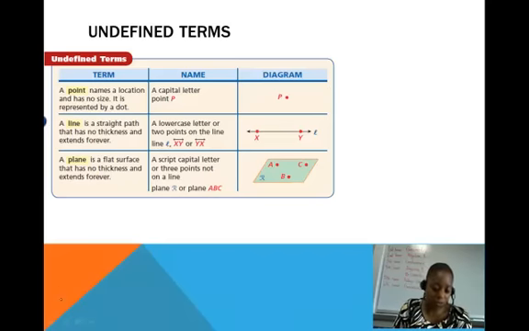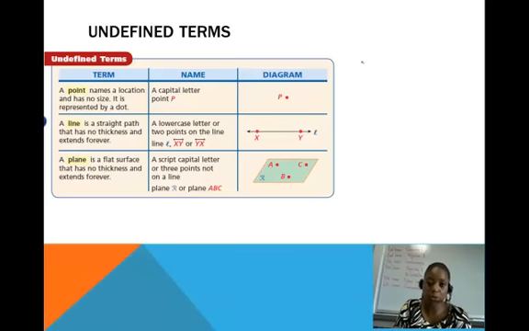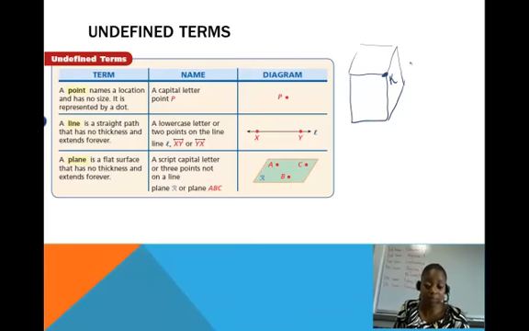So if you can think about if you had like the three walls in your house would meet. So you've got, say, this wall here, and you've got another wall there, and then you've got your ceiling there. That corner, that would be a point where those three would intersect, and we could call that point capital K.